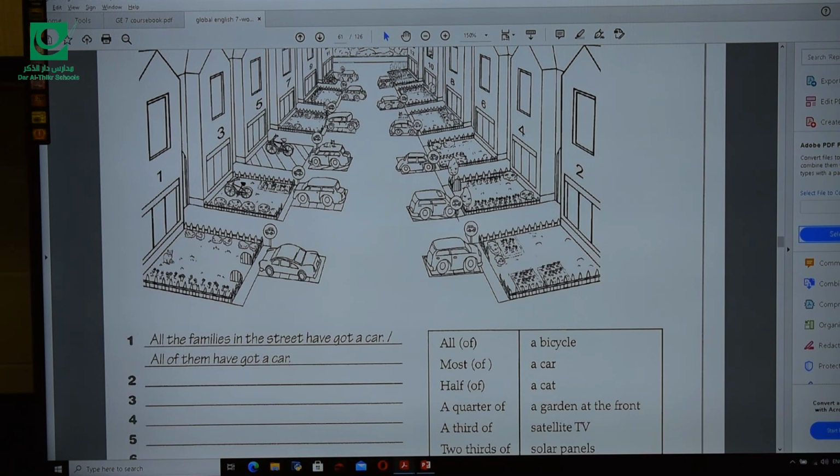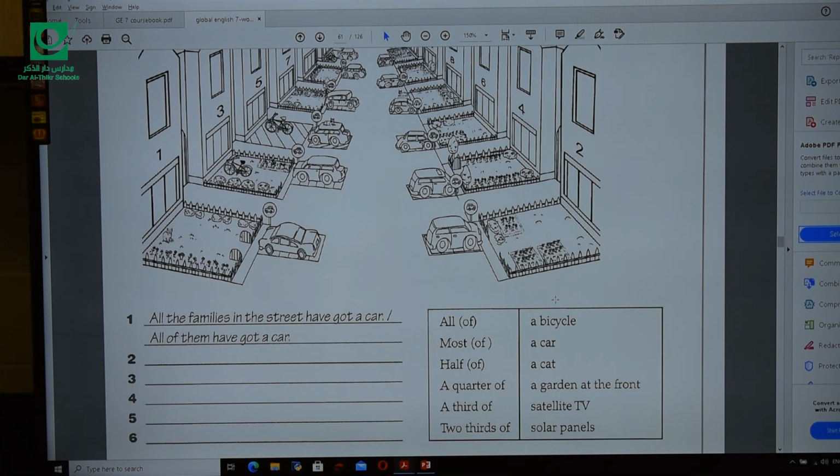Let's count 1, 2, 3, 4, 5, 6. Yes, there is no 7. That's 7, 8. Yes, there is no 9. That's 9, and that's 10. So 10 out of 12. Do you think this is a quarter? Surely no. Is this half? No. So this is most of. So most of the families, or most of them, have a garden at the front.